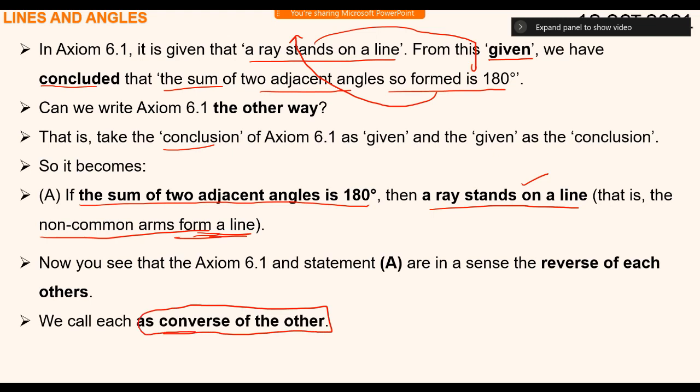Converse. This is one of the important words which we use. In a court, one tried to prove one version, the other tried to prove the converse of it.